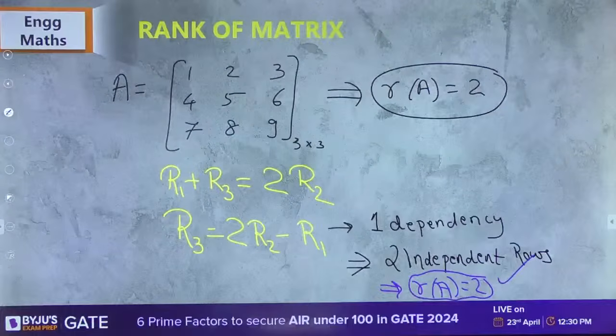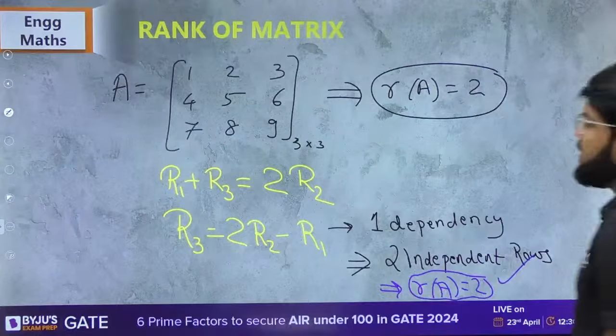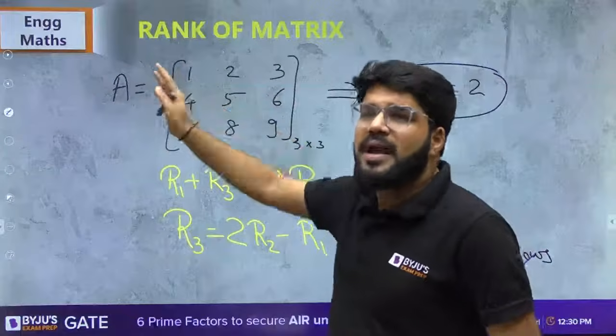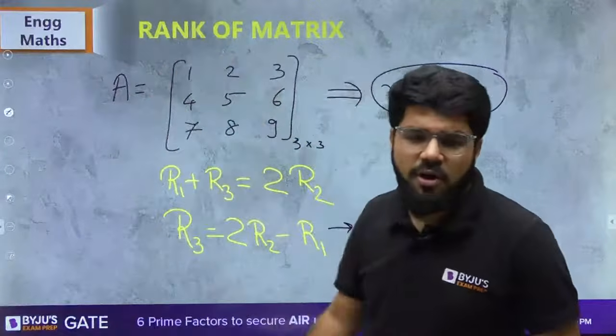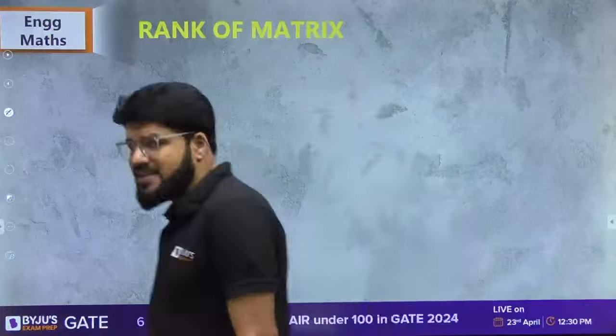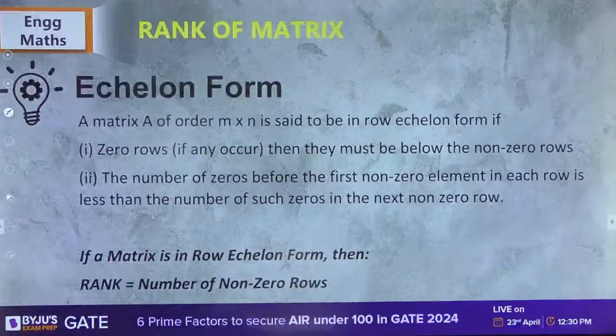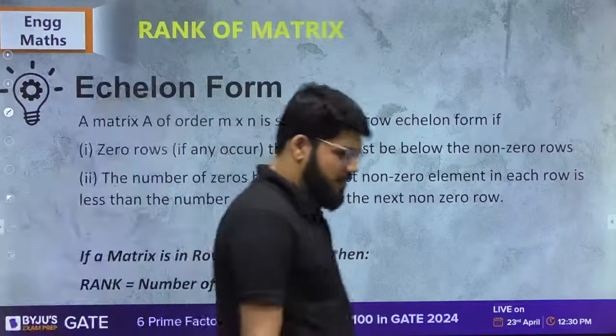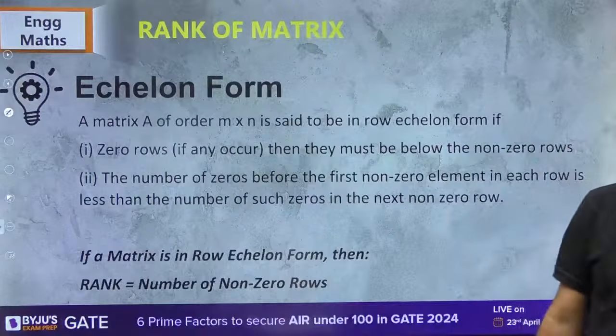चलिए बढ़िया, ठीक है. There is one more method. I will show you how the rank is equal to 2, so that we have collection of all the methods today. And let's move towards that, and that is the echelon form. Now let us come to the echelon form.